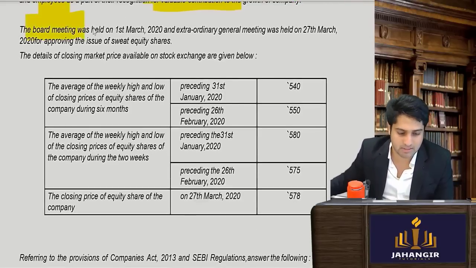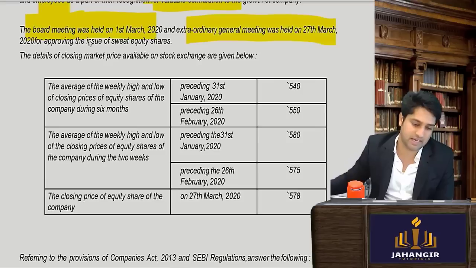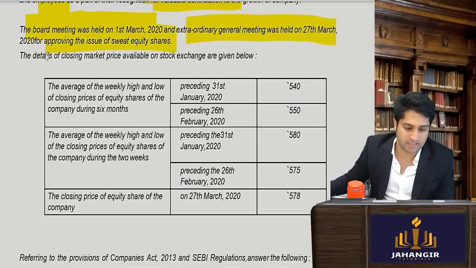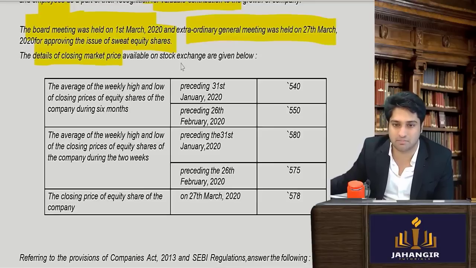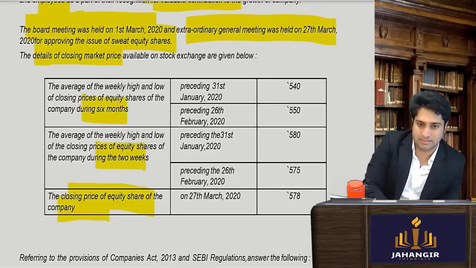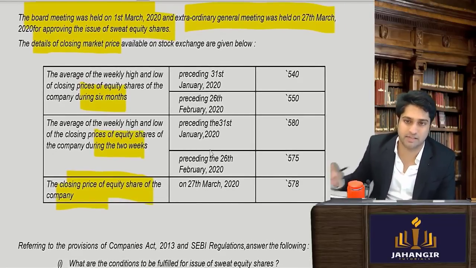The board of directors meeting was held on this date, fine. The general meeting was held on this date, excellent. And it has approved the sweat equity. The details of the closing market prices are given below. These are the past 6 months, 2 weeks, and the closing price of the equity shares. This has been given on the preceding day, and all of this has been given.